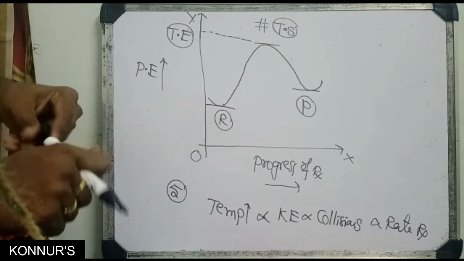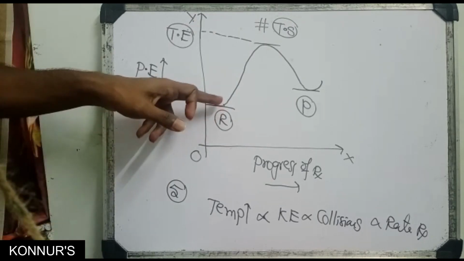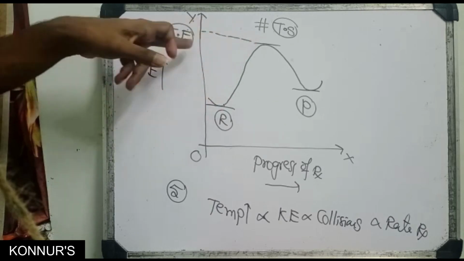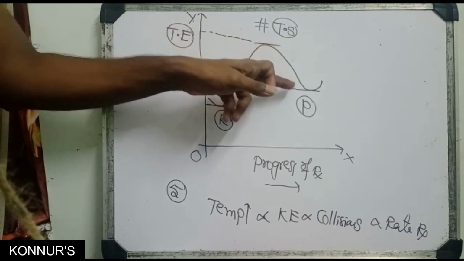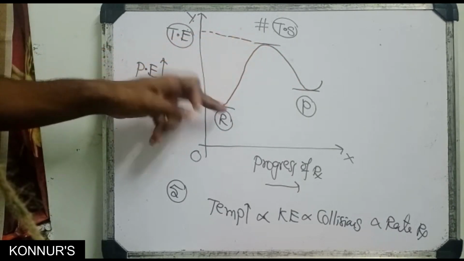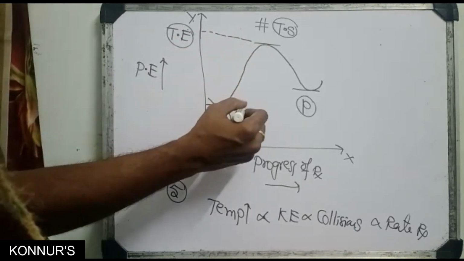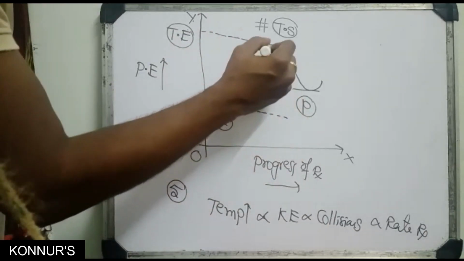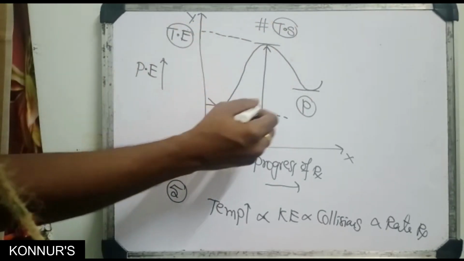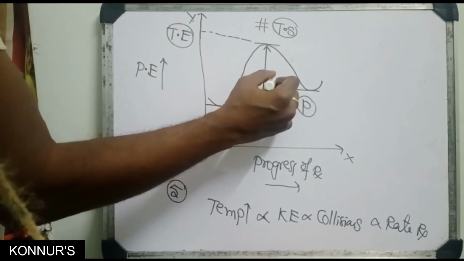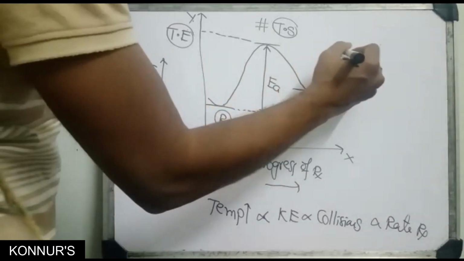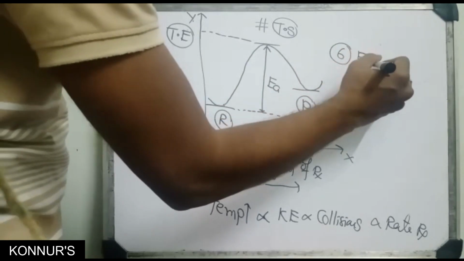If the reactant molecules are bombarded with each other, some molecules' energy increases and reaches the threshold energy. Then only they convert into products. If they do not reach the threshold energy, they come back to the reactants. Next, the energy difference between threshold energy and reactants energy you call the activation energy.